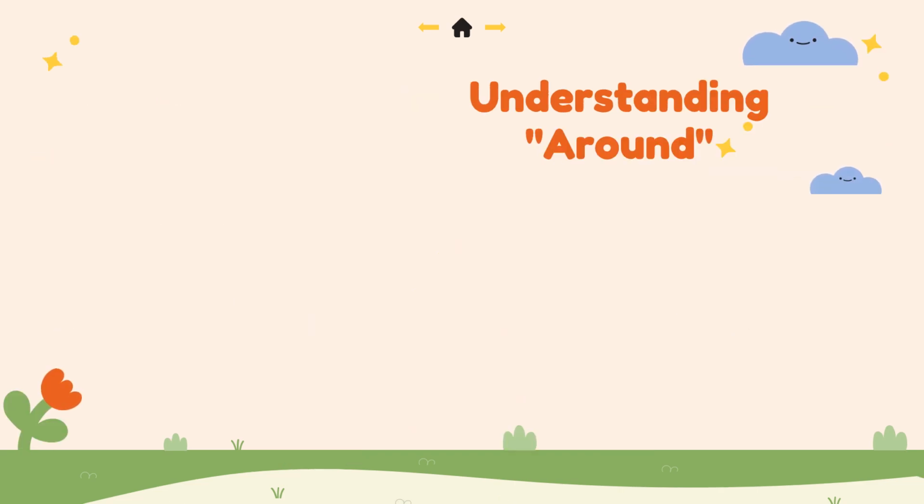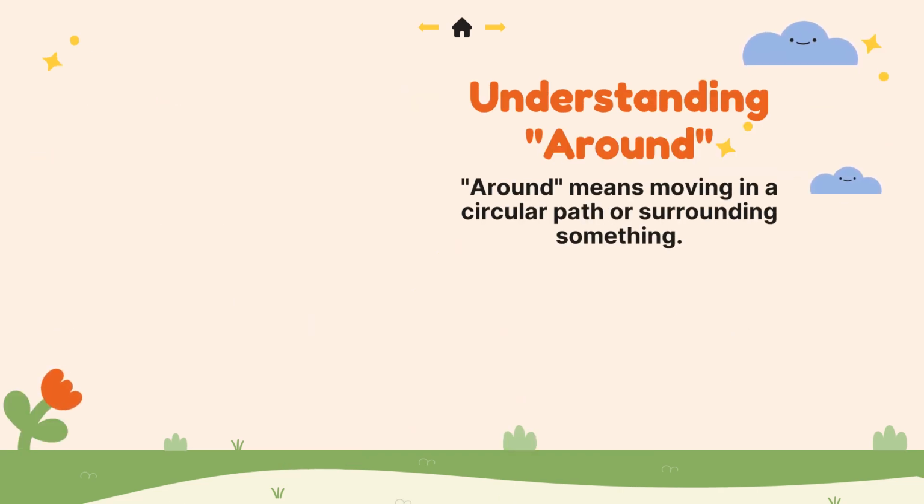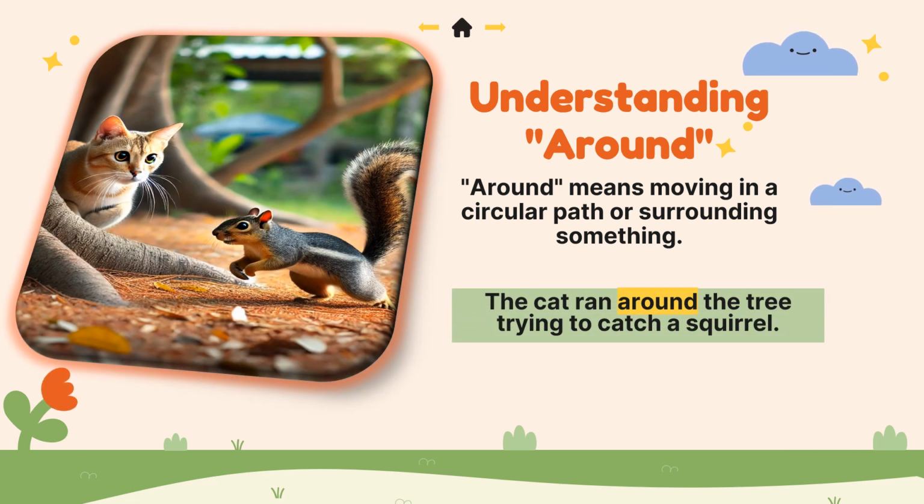Let's move on to around. When you are circling something or moving on all sides, you are going around. Around means किसी के आसपास गोल गोल घूमना. Imagine a cat running around a tree trying to catch a squirrel. It's a chase. Children, the cat is running around the tree. Tree के आसपास गोल गोल घूम रही है to catch a squirrel.